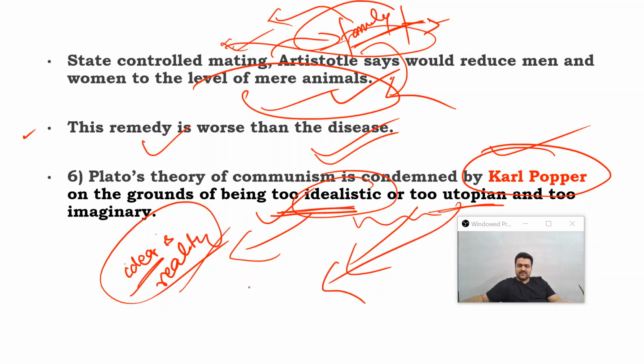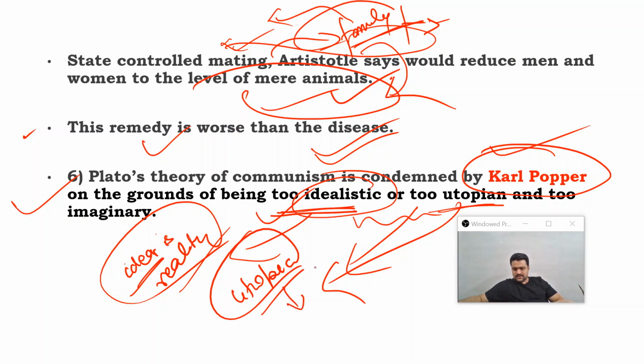What is the meaning of utopia? Although I will again explain it in the next lecture, to understand this very point, understand this small concept here, that utopia means something which is too idealistic to be practical. It is idealistic to the extent that it is not practically possible to establish.